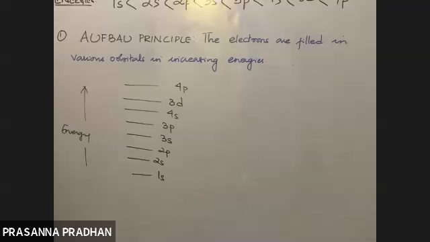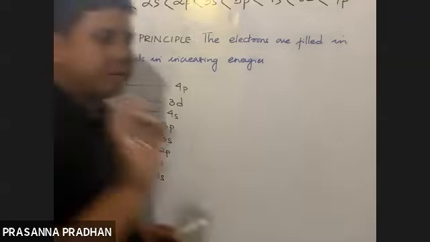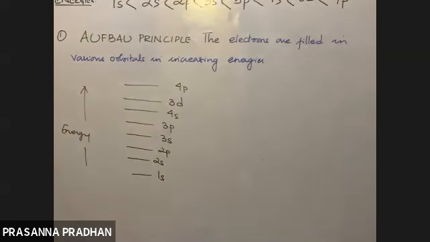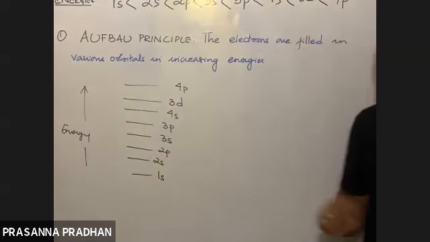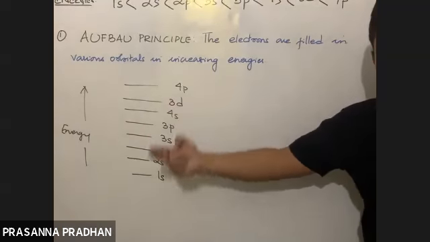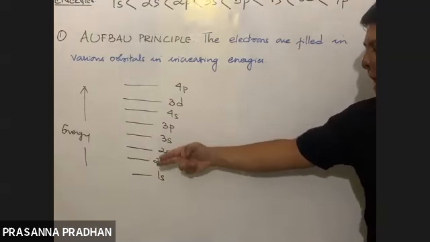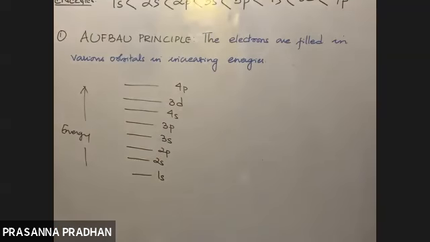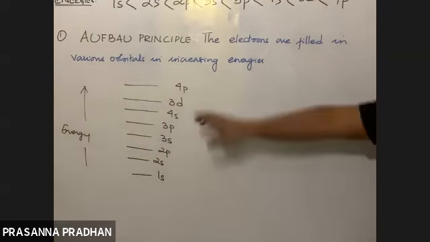So according to this principle, the electrons will first occupy the subshells having least energy, and after this has been filled up, the subsequent electrons will again fill up the higher energy level. So if you are supposed to fill one electron, where will you place that single electron? Directly at 4p?